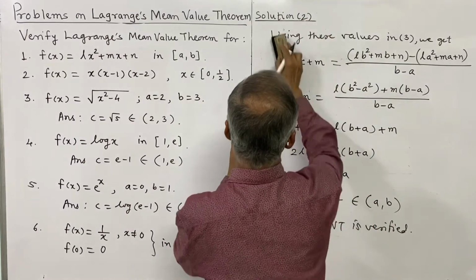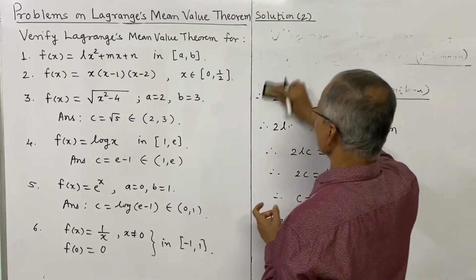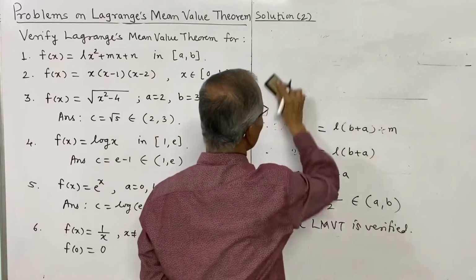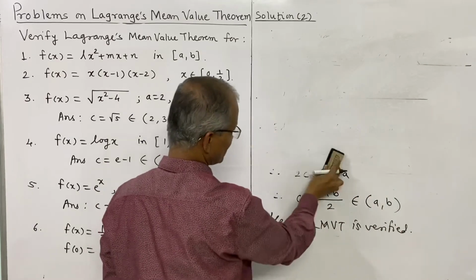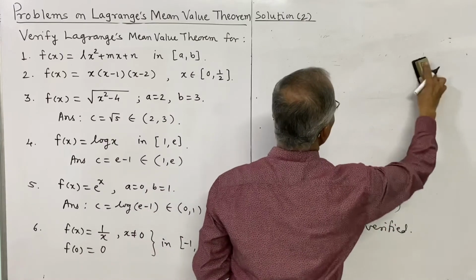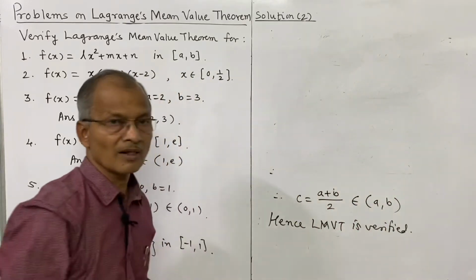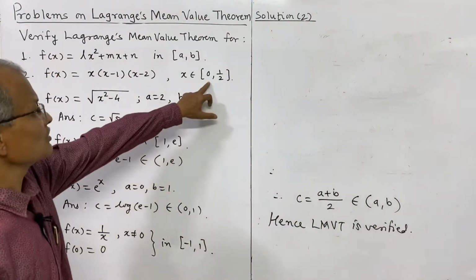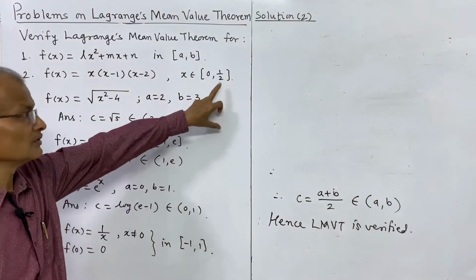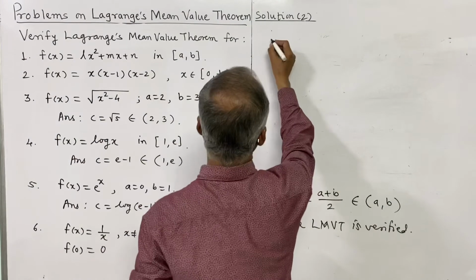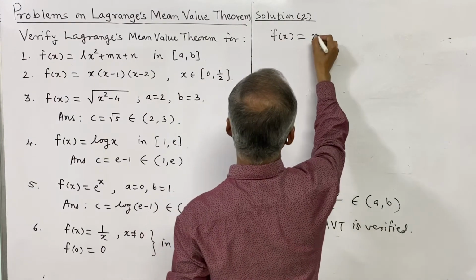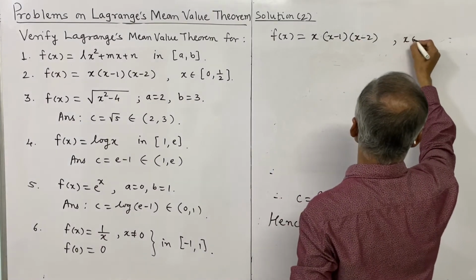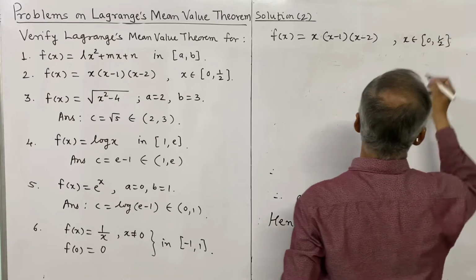So what is f of x here? It is the product of three terms, x into x minus 1 into x minus 2. The procedure will be the same for all these problems. Check whether the function is continuous in the given closed interval, and derivable in the open interval. Here the interval is 0 to half. So here f of x is x into x minus 1 into x minus 2, and x belongs to the closed interval 0 to half.